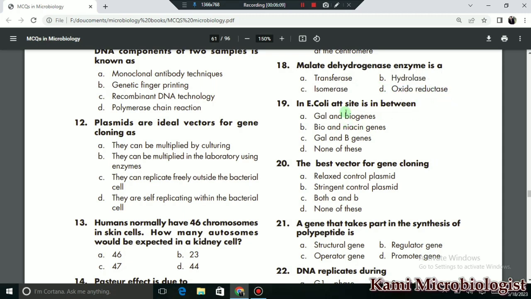In E. coli, the AT site is in between. This AT-rich site is mostly present in the origin, so the correct option is A. Yeah, that is 19, so A is the correct option. MCQ 20 says the best vector for cloning. Obviously it is a plasmid, a relaxed-control plasmid. So A is the correct option.